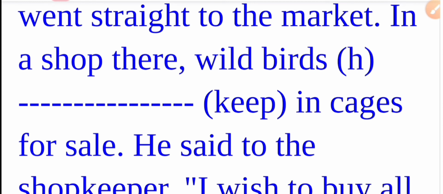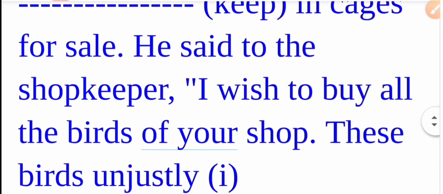So it is in the passive form. As it is in the past tense and the subject is wild birds, plural, our be verb is were. The correct answer is wild birds were kept in cages. The past participle of keep is kept. Wild birds were kept in cages for sale.